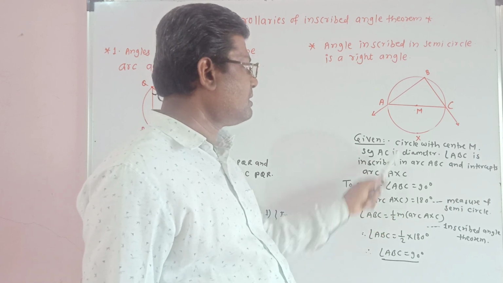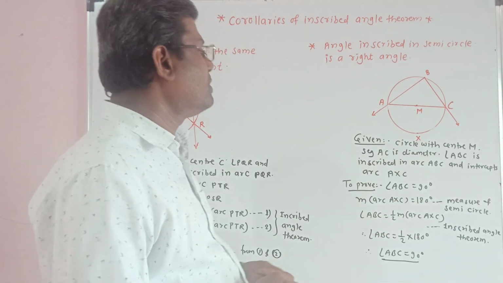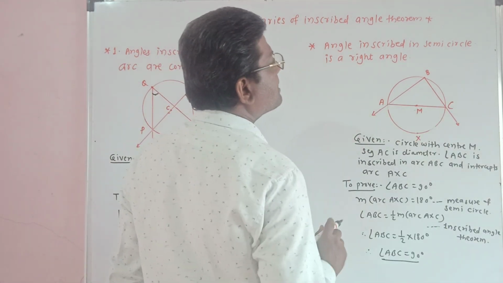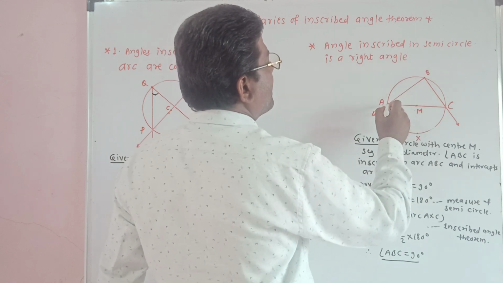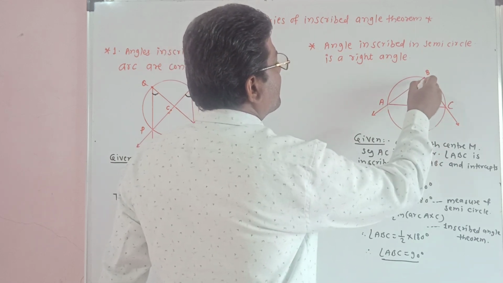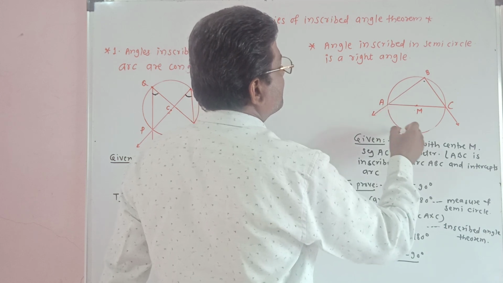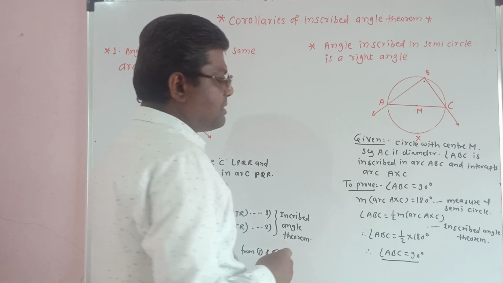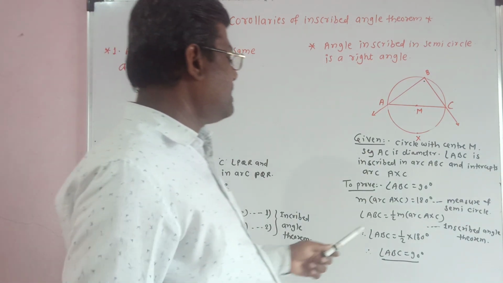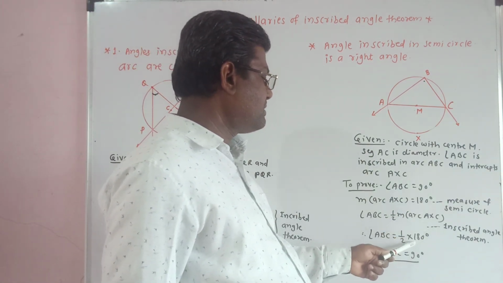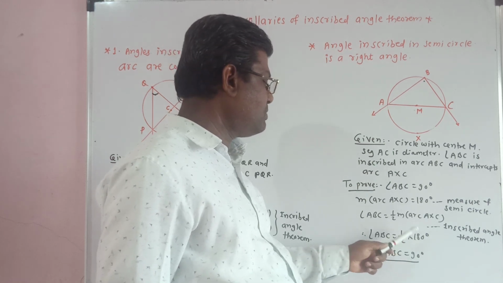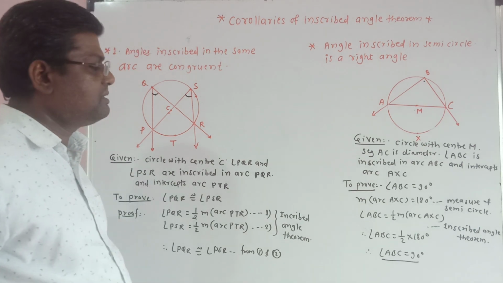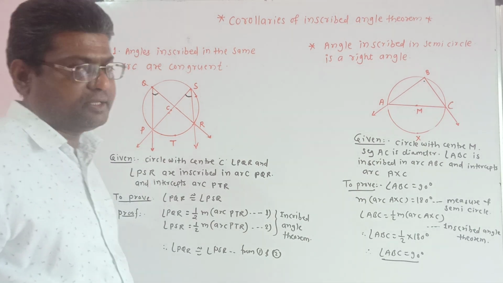Therefore, measure of arc AXC is equal to 180 degrees, and this arc is intercepted by this angle ABC. Therefore, angle ABC is equal to 1/2 measure of arc AXC. Measure of arc AXC is 180 degrees. 1/2 into 180 degrees. Therefore, measure of angle ABC is equal to 90 degrees.